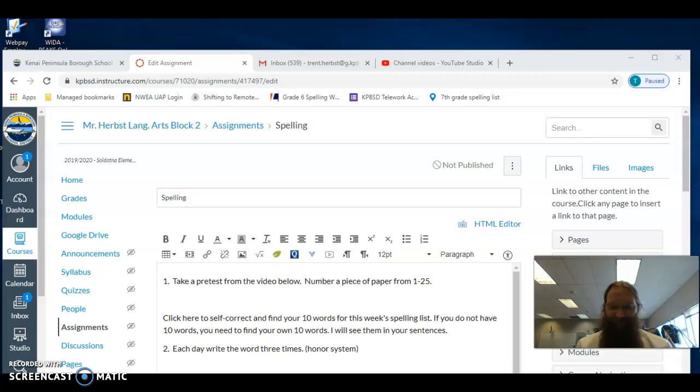Unequal. Number 13, unstable. That table is unstable on 3 legs. Unstable. Number 14, misspell. I think I will misspell the word misspell on my spelling pretest. Misspell. Number 15, disagree. I disagree with your answer. Disagree. Number 16, informal. Some days I will dress informal for my Zoom meeting.